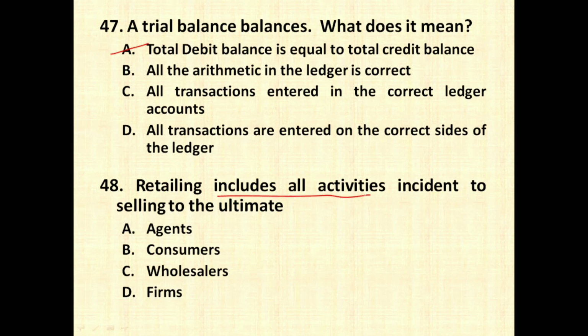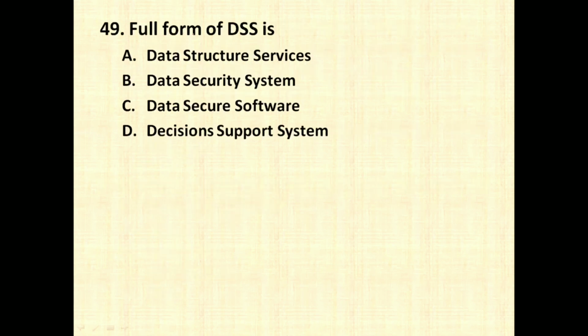Retailing includes all activity incident to selling to the ultimate agents, consumers, wholesalers, firms. So retailing is nothing but when you are selling it to the consumers, option B. Full form of DSS is Data Structure Services, Data Security System, Data Secure Software, Decision Support System. So the correct option is option D, Decision Support System.